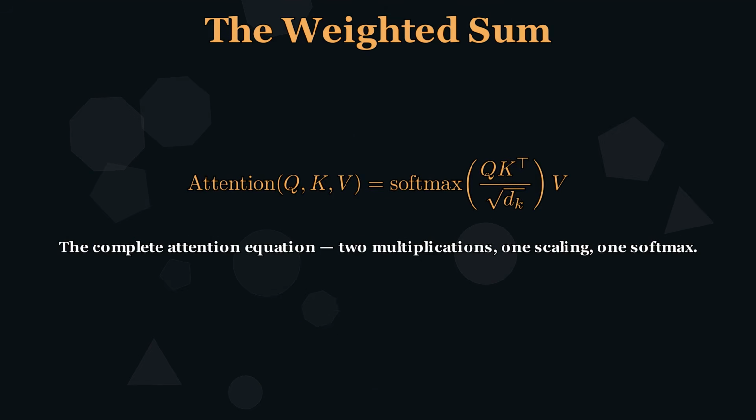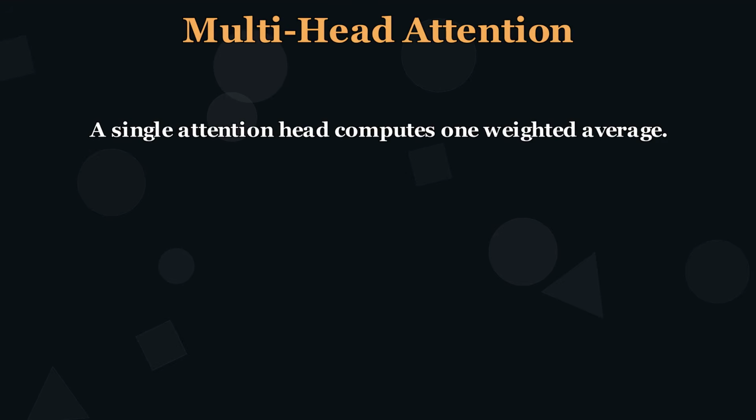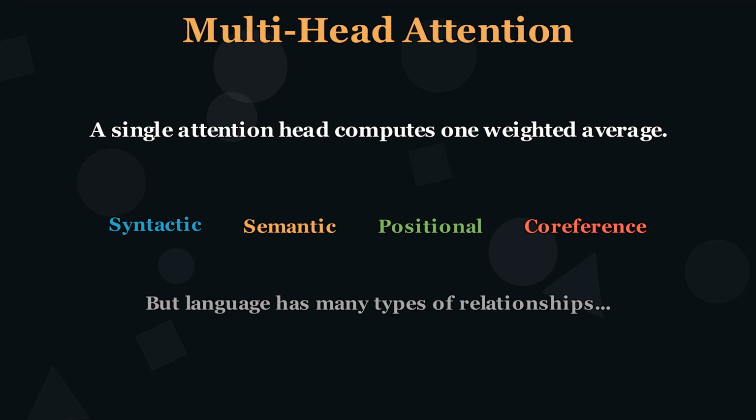And here's the complete attention equation in all its glory. Attention of Q, K, V equals softmax of Q K transpose divided by the square root of d_k, times V. Multiply queries by keys, scale, apply softmax, then multiply by values. That's all it takes. A single attention head computes one weighted average, but language has many types of relationships: syntactic structure, semantic meaning, positional proximity, coreference links. One head can't capture all of these simultaneously.